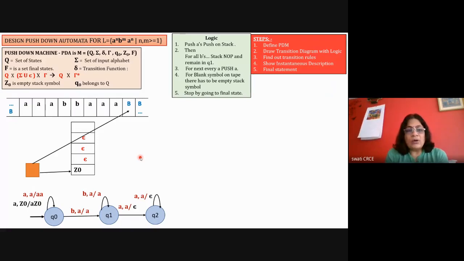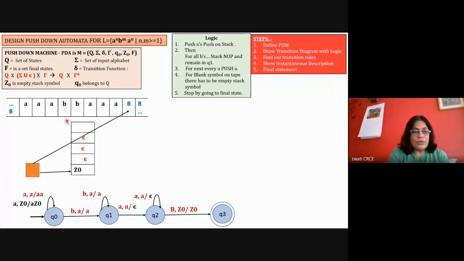With blank on the tape and Z0 on the stack symbol, it is going to halt by going to the final state. So in the state Q2, if there is capital B and if capital B is matching with Z0, that means the number of A's on the left hand side and the number of A's on the right hand side is matching, and it's going to halt.